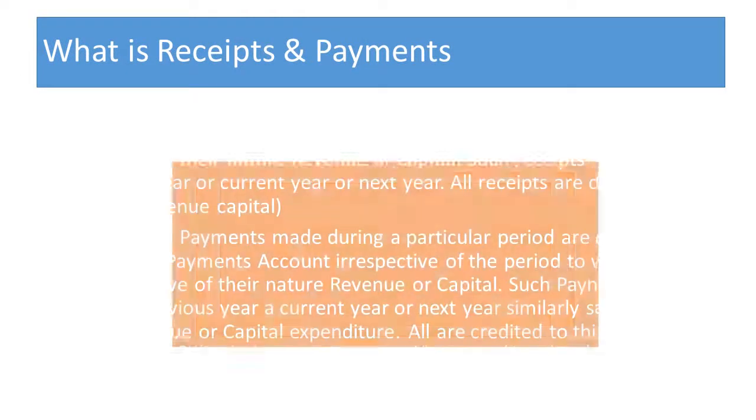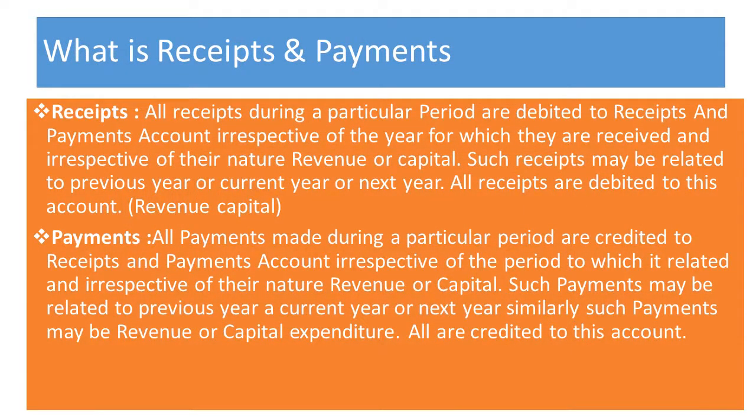Now we will see what a receipt is. All the receipts during a particular period of time are debited to the receipt and payment account. Receipt means what we received in the form of cash. Whatever cash you receive is called a receipt. Now see that the important phrase is irrespective of the year for which they are received. We should not take into consideration which year the receipt belongs to.